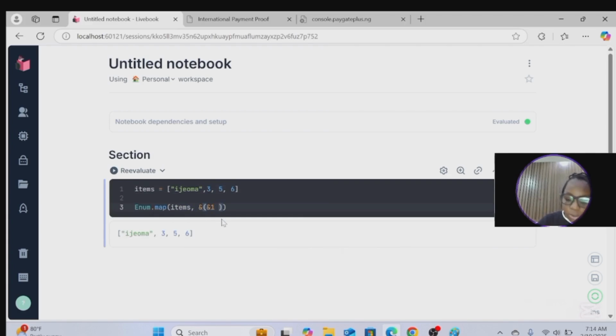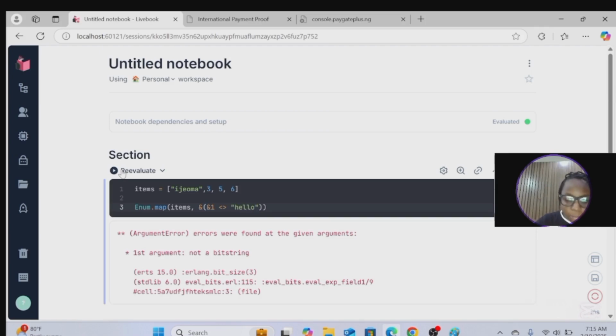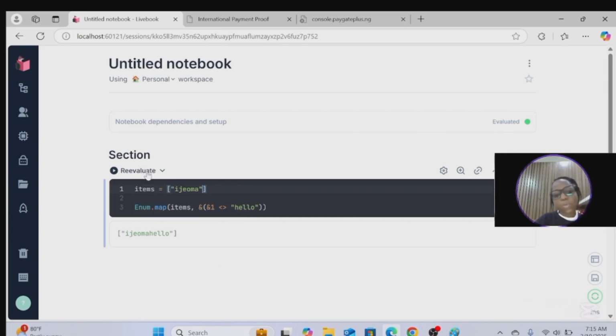But if I do this, because the other elements are not strings, I still get an error.